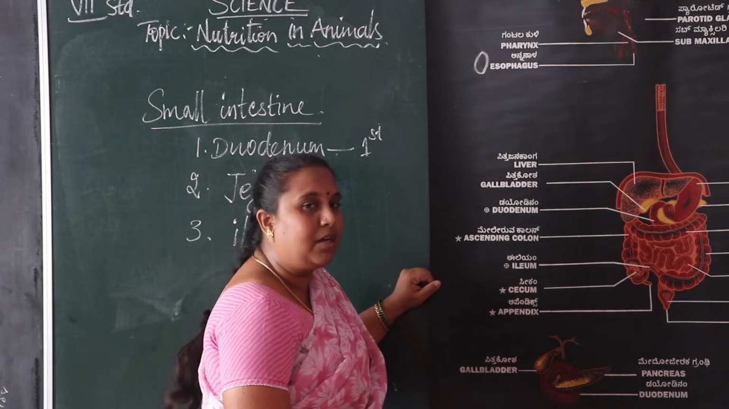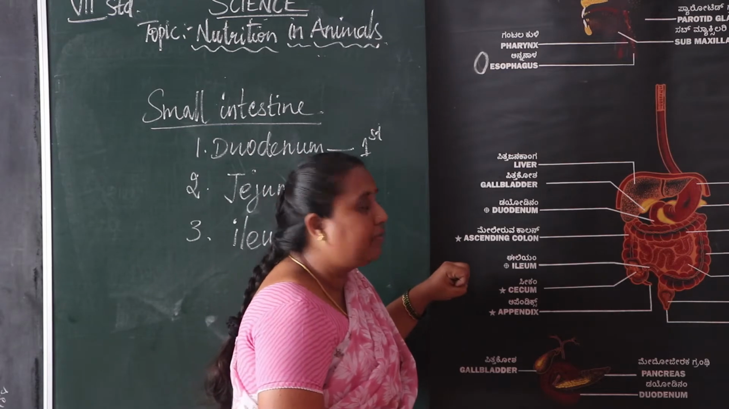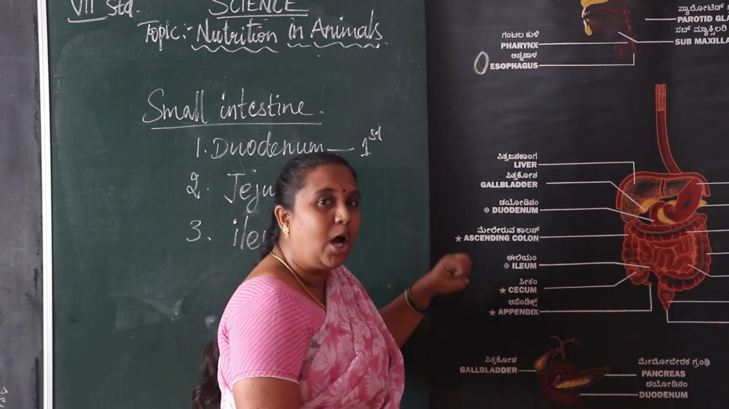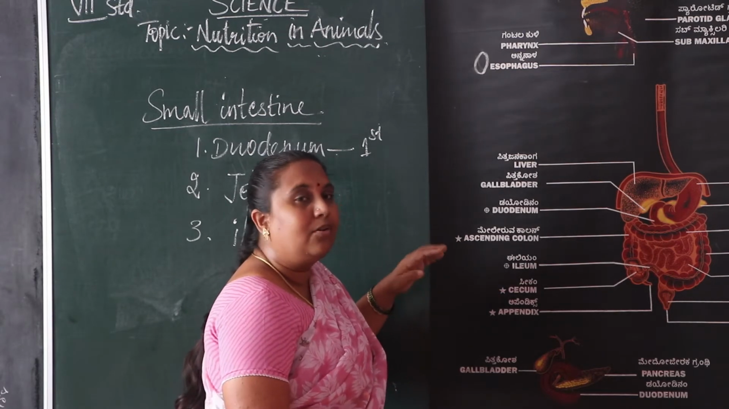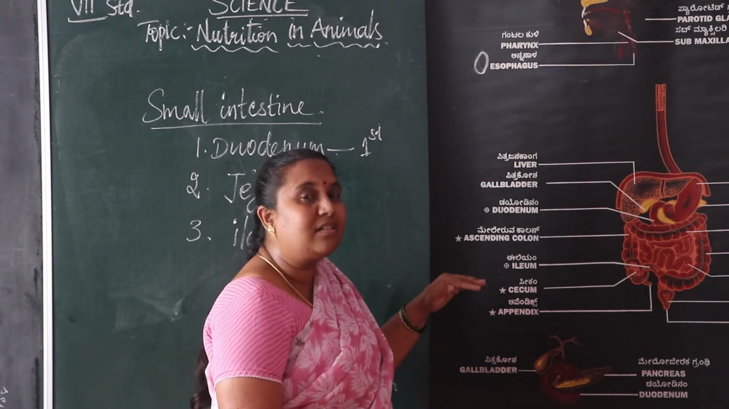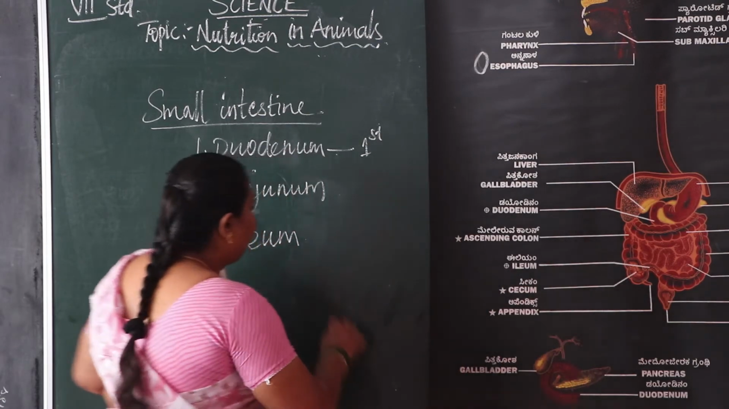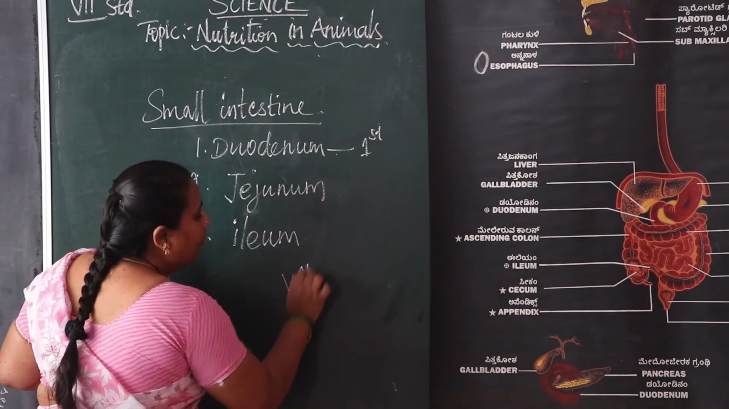So these are absorbed by the structure. These are absorbed in the small intestine. How is it absorbed? There is a special structure. What is the structure? Villi. The name of that structure is villi.